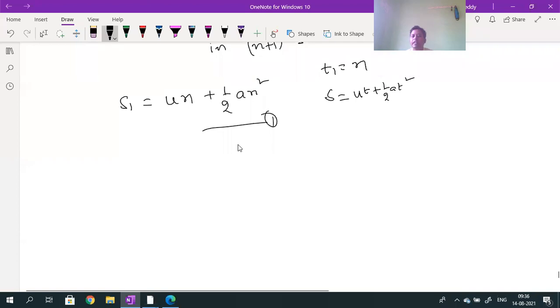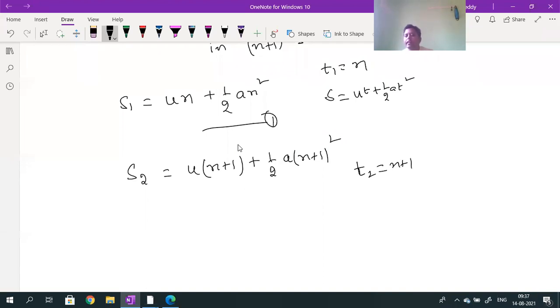Now, similarly, what is S2 value? S2 value is given by U into n plus 1, Ut plus half A t square, U into n plus 1 plus half into A into n plus 1 whole square. Understood? This is the value of S2. S2 is the distance traveled. For calculating S2, time taken value how much? So time taken value will be equal to n plus 1. Are you getting, students?